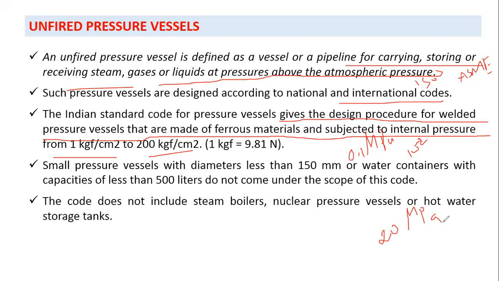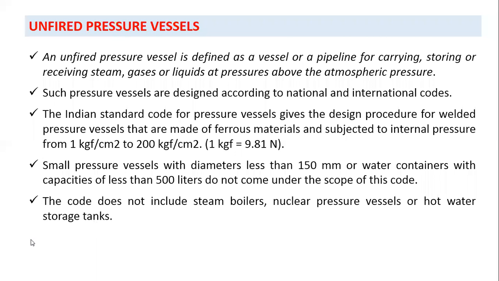Within this, the pressure vessels are designed as per the Indian standard code. The small vessels with diameter less than 150 mm or water containers with capacities of less than 500 liters do not come under the scope of this code. The code does not include steam boilers, nuclear pressure vessels, or hot water storage. So let's just go to the next one.